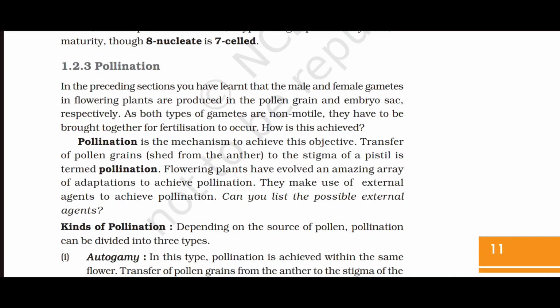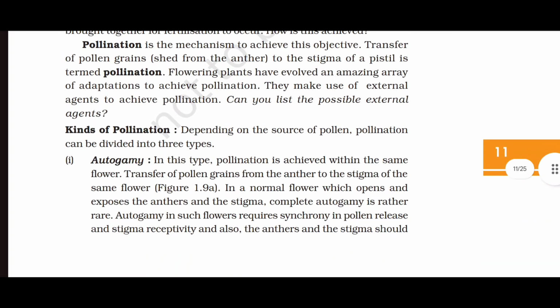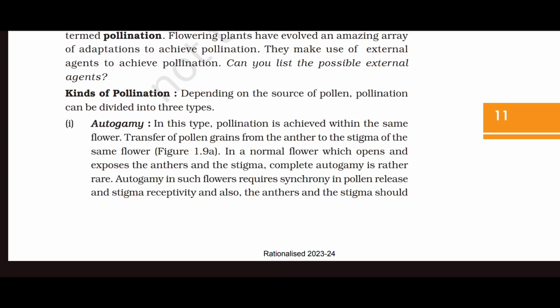Flowering plants have evolved an amazing array of adaptations to achieve pollination. They make use of external agents to achieve pollination. Can you list the possible external agents? Kinds of pollination. Depending on the source of pollen, pollination can be divided into 3 types. First, autogamy. In this type, pollination is achieved within the same flower.